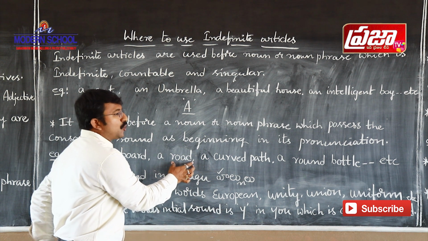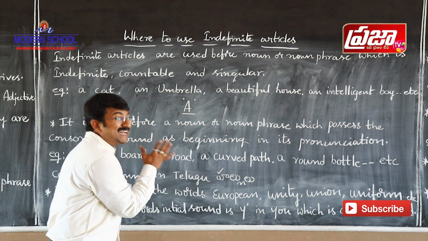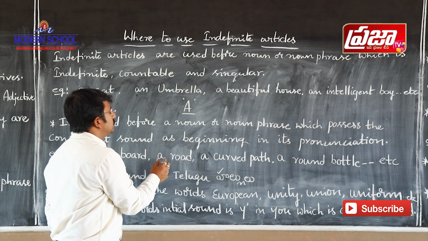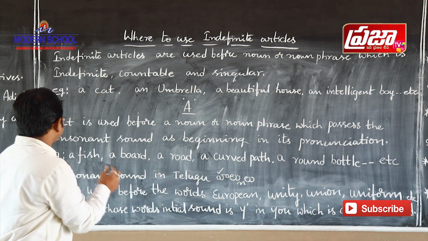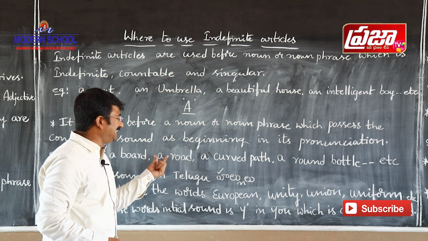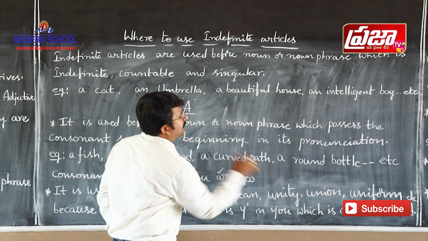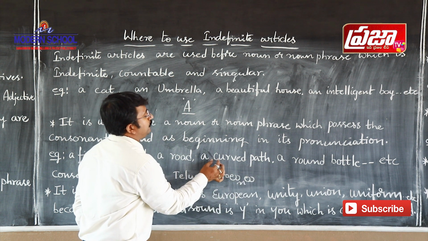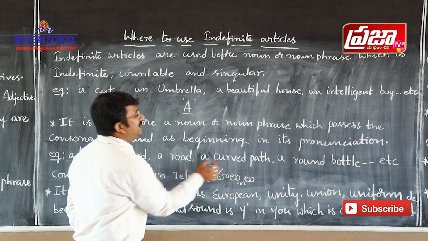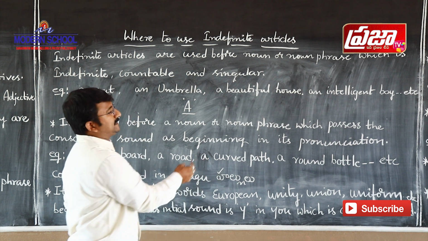And here road. If you take this road, the initial sound of this road is ra. So that sound, it is a consonant sound. So we used indefinite article a. And if you take this noun phrase, curved path. Okay, so here if you take the initial sound of this noun phrase, ka. Ka is a consonant sound. So we used indefinite article a.